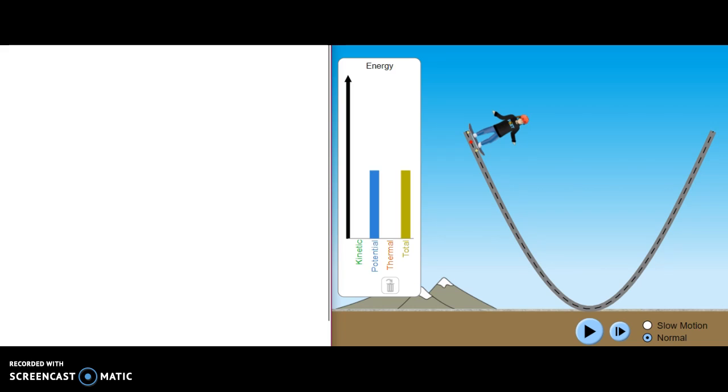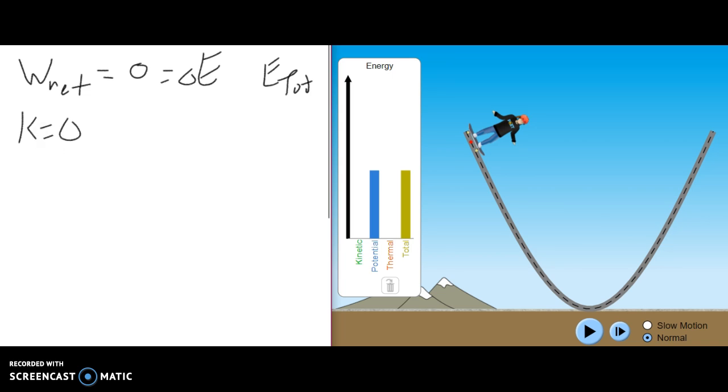If we define our system to be the skateboarder and the Earth and neglect the force of friction, we then have zero outside forces to perform net work, which results in zero change in energy. Our system will be conserved, and the total energy will stay the same. Looking at the simulation to the right, the skateboarder is stationary at the top of the halfpipe. Since they're not moving, that means their kinetic energy is zero, but they are off the ground, so their potential energy due to gravity is equal to mgh, which accounts for their total energy at the top of the halfpipe.